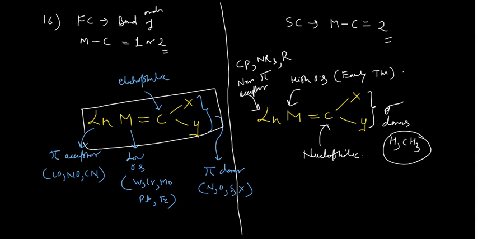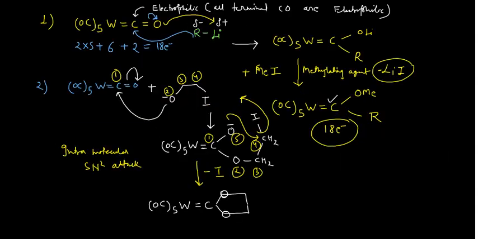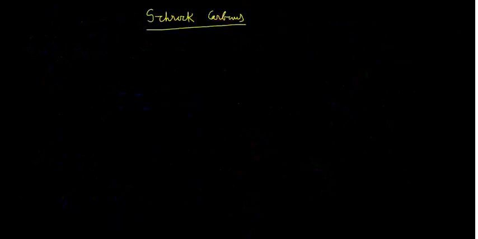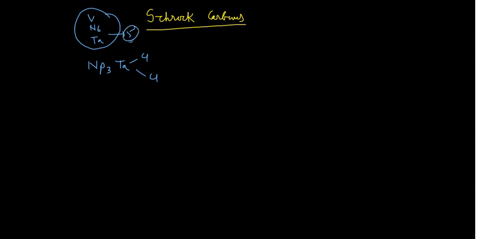Keeping all these things in mind, we can go for the synthesis of Schrock carbenes. How can we synthesize these? Say for example, you have been given NP3, Ta, Cl and Cl. This is tantalum, a member of the vanadium group, and it can give only 5 electrons, and of course the oxidation state would be high.